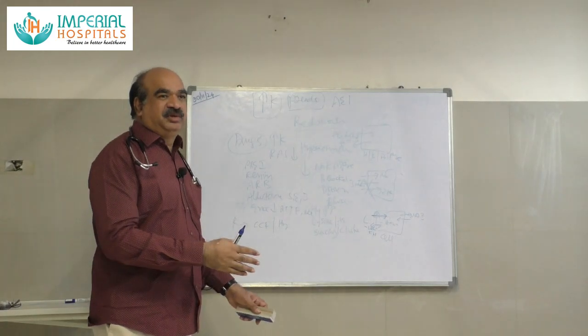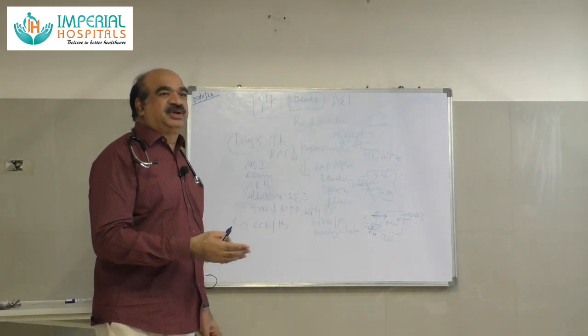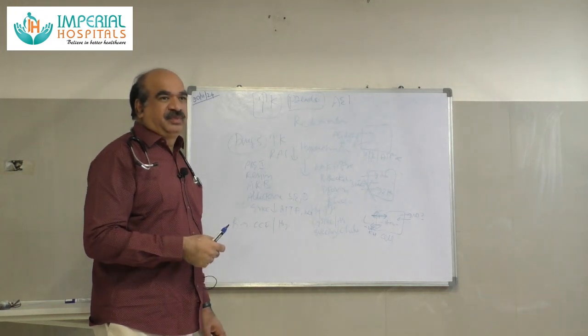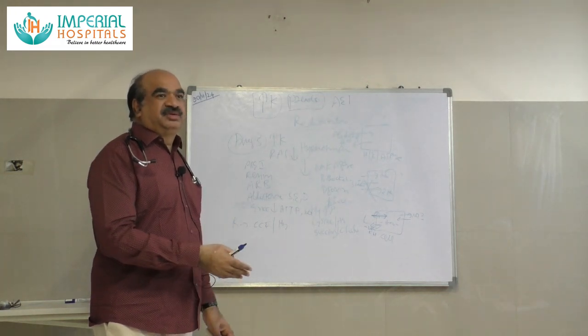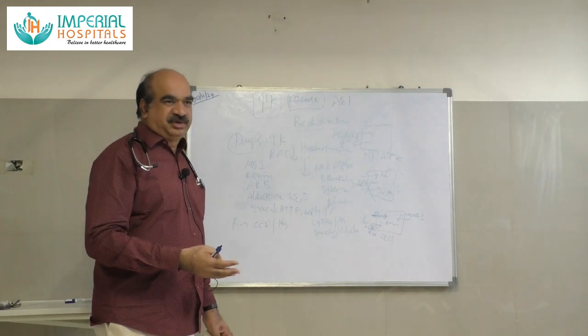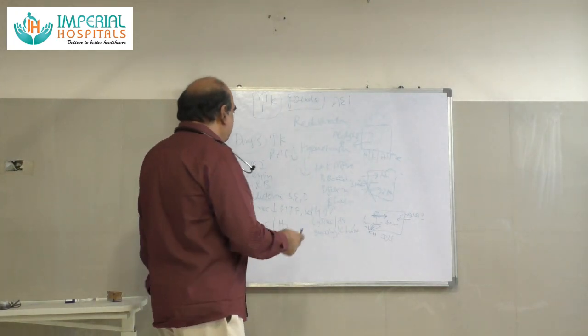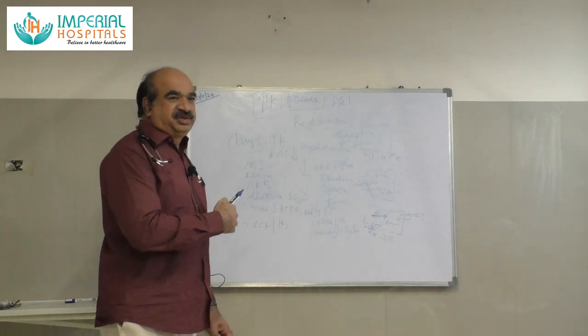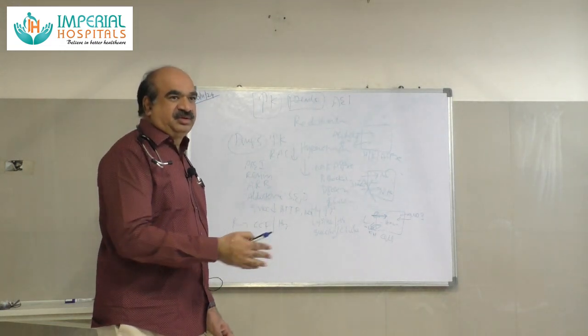Whenever there is hypovolemia, there will be a tendency for mild hyperkalemia, because there is decreased tubular flow. Or whenever there is decreased sodium entry into the distal tubule, there will be decreased secretion of potassium, which causes hyperkalemia. That is the second mechanism. These are the drugs causing hyperkalemia and decreased distal flow or decreased distal sodium delivery.